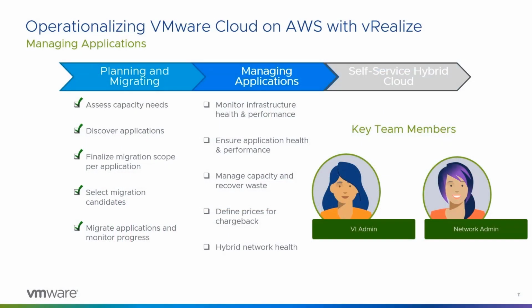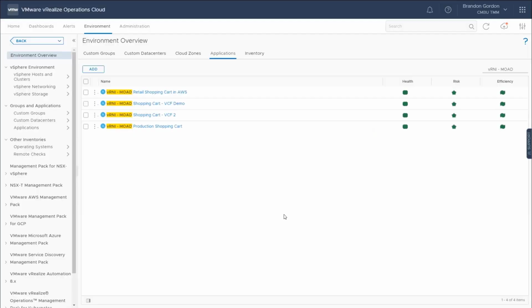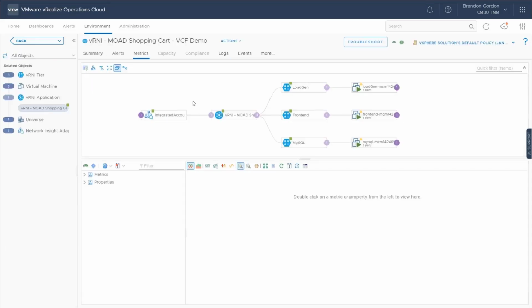Thank you. Thanks, Martijn. Now we've completed the migration and planning phase, and now we're moving on to the managing applications phase. I'm again in vRealize Operations Cloud, and now what I'm showing is the list of applications that have been discovered by vRealize Network Insight. So we see here I've got this MOAD shopping cart application that's been discovered. So this is one that's already been discovered in vRNI.